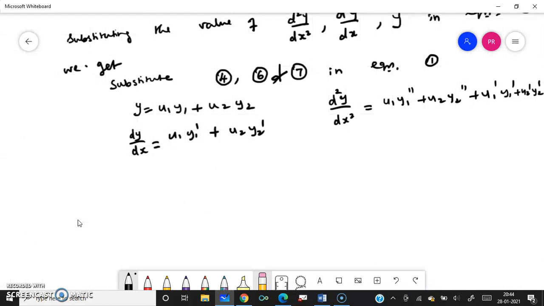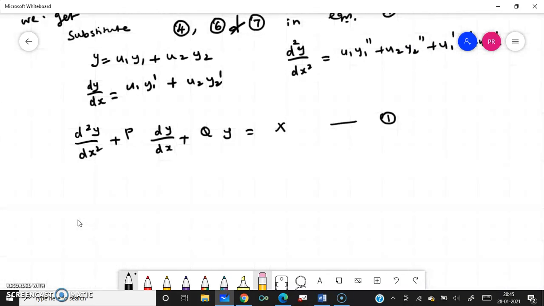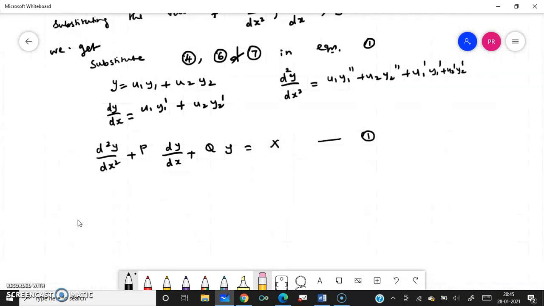What is my equation 1? Equation 1 is d square y by dx square plus p dy by dx plus qy equal to X of x, I'll write it as X. This is my equation 1. What is d square y by dx square?